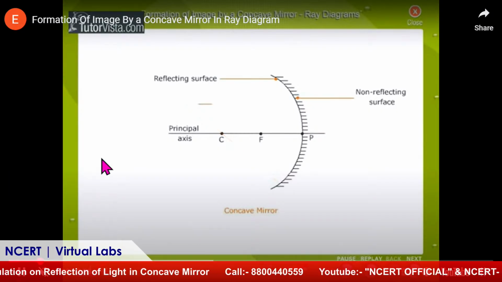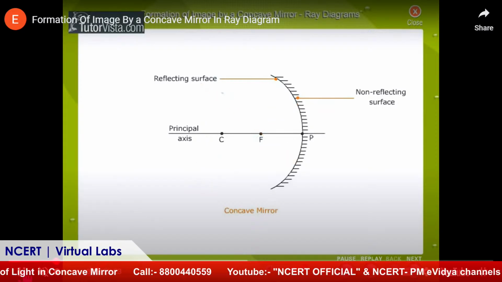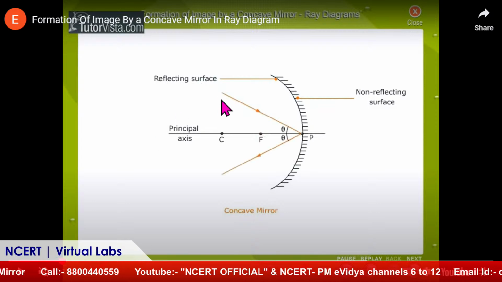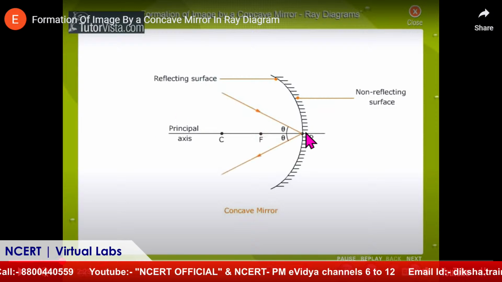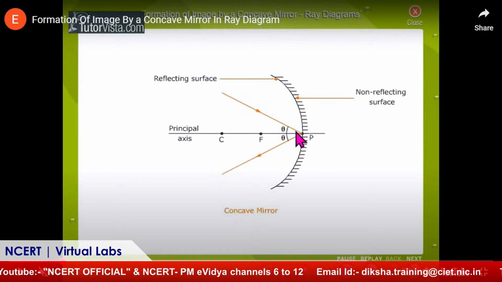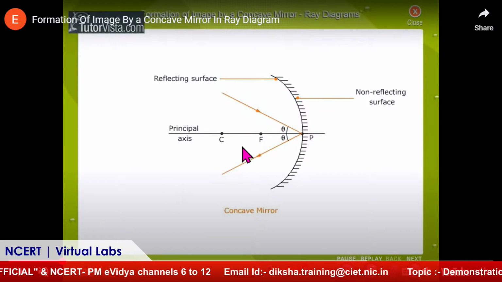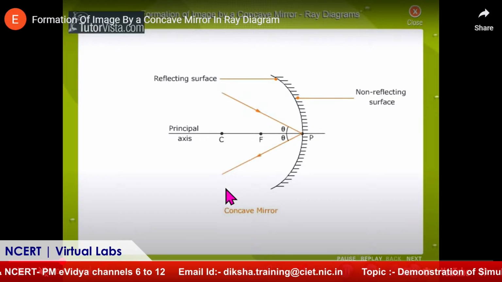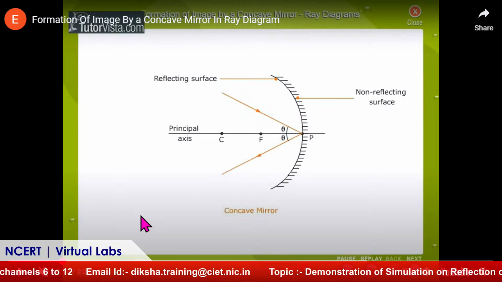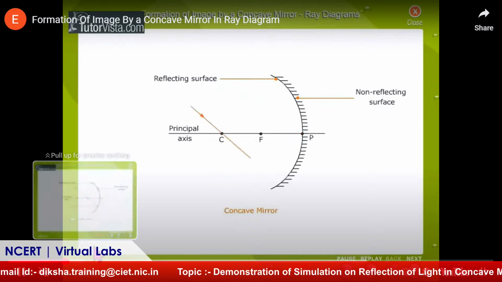So, see, whenever a light ray passes parallel to the principal axis, it always passes through the focus. Whenever light is incident at the pole, this line acts as a normal, so it reflects back with the same angle. And when the light ray is parallel to the principal axis, it passes through the focal point. So, these are the three basic scenarios, and based on them we will simply make the images formed. So, one by one we will discuss it.